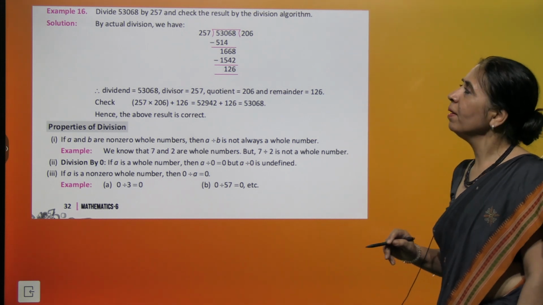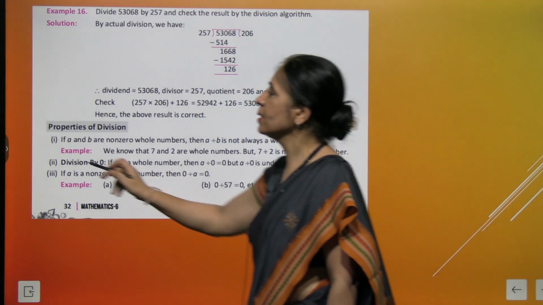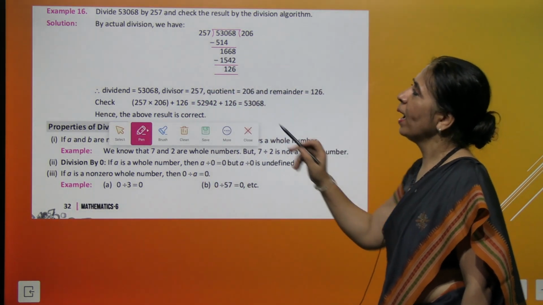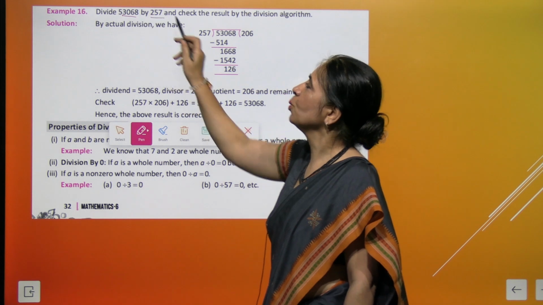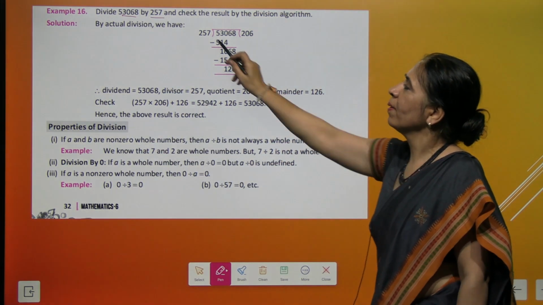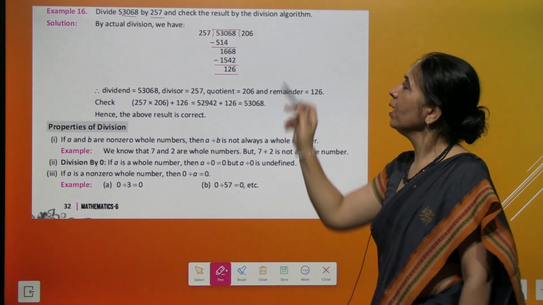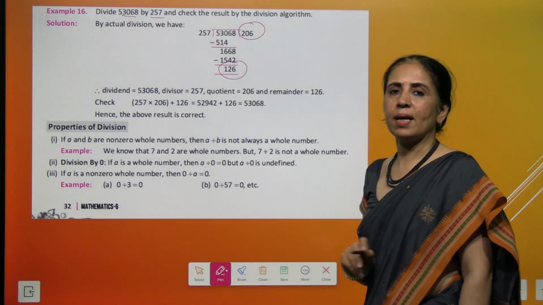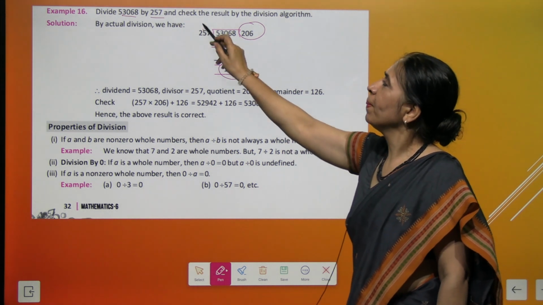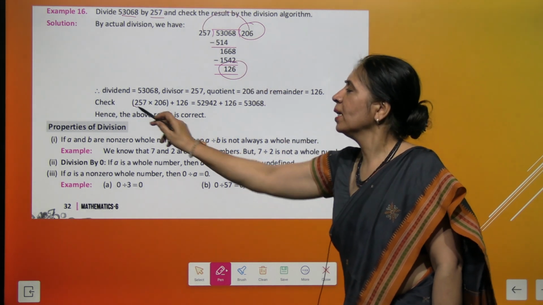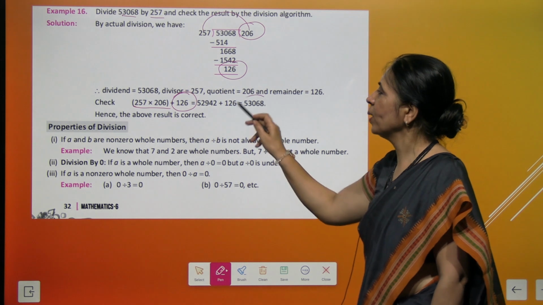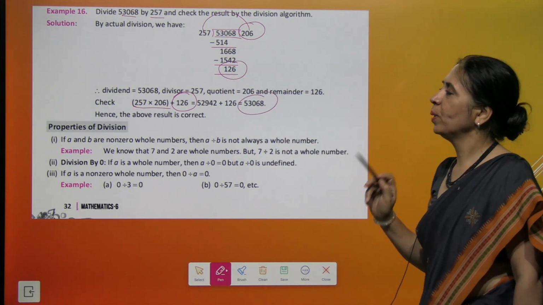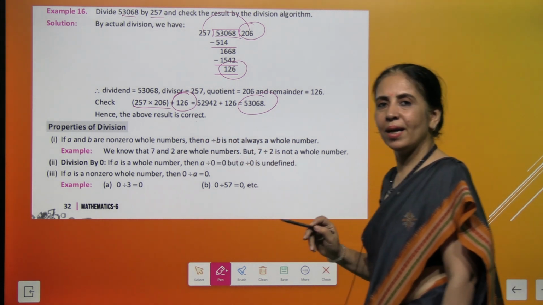Take another example. We will go for some bigger numbers and we'll apply the division algorithm here. So we have 53,068 to be divided by 257. On dividing, you get 206 as a quotient and 126 as a remainder. Now when you multiply the divisor and the quotient and you add 126 to it, see, we get the same number, isn't it? And so we say our result is absolutely correct.